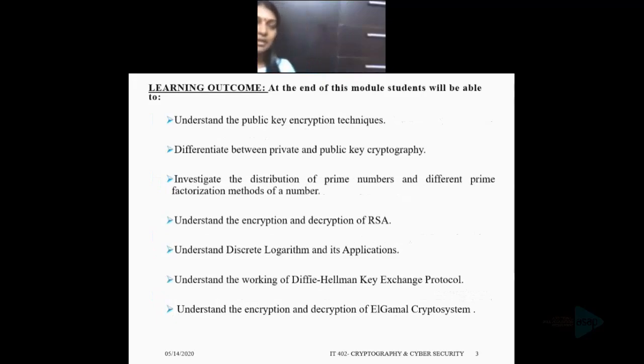The main learning outcomes from this module are listed here. At the end of this module, you will be able to understand the public key encryption techniques, differentiate between private and public key cryptography, and investigate the distribution of prime numbers and different prime factorization methods of a composite number.